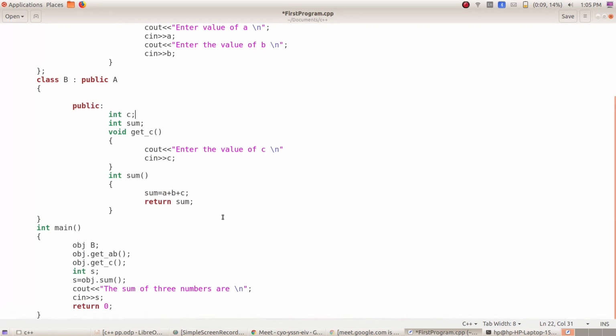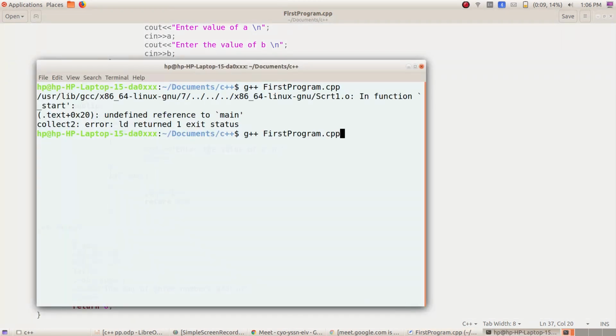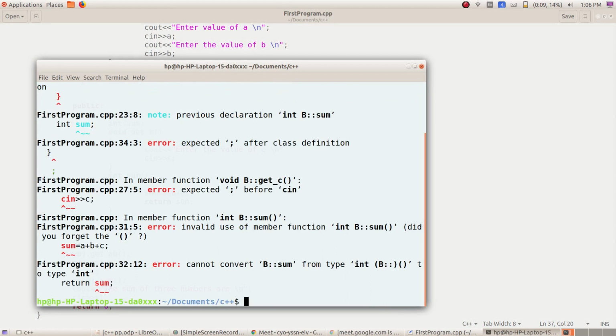So here we have already created an object for class B. Okay, I made a mistake: here first is the class name, then the object name. When you save this and try to execute the program, you will get several errors.